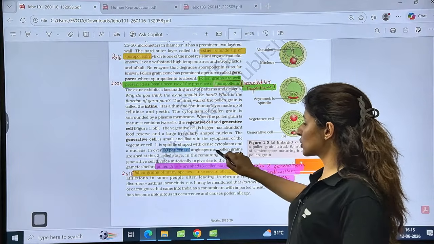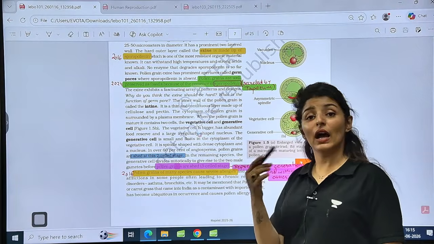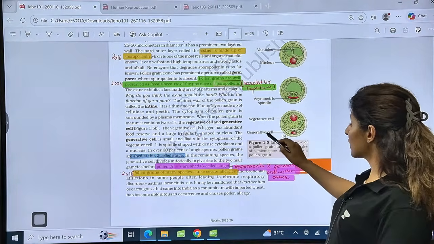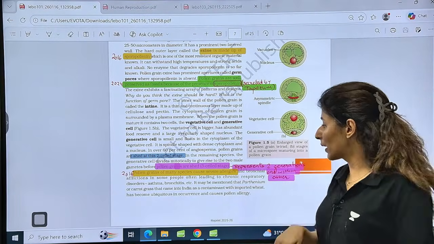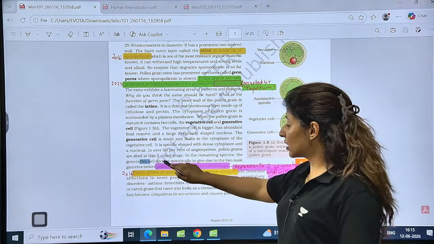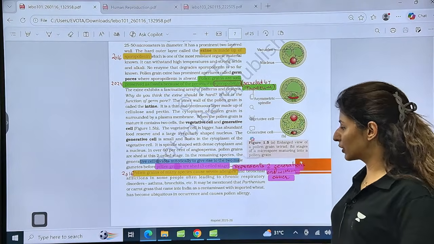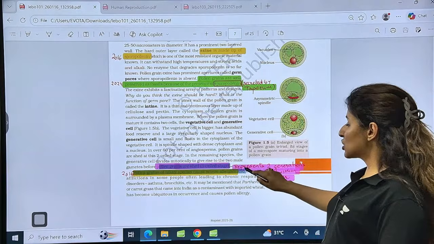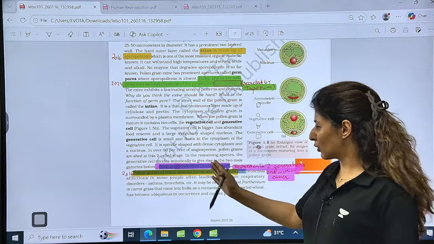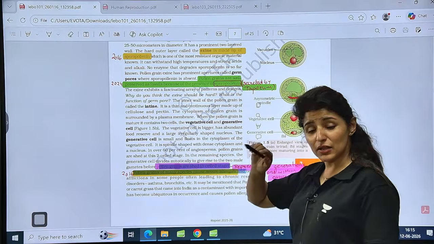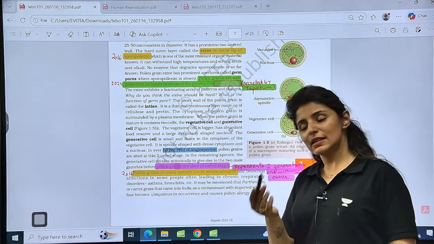See, in 60% of angiosperms, pollen grains are shed at the two cell stage. The remaining will undergo pollination after the generative cell has further divided by mitosis to form two male gametes, right? So the generative cell will divide mitotically to give rise to male gametes. The vegetative cell will not undergo further division. Pollen grains are shed at the three cell stage only in a few cases, in 40% of the pollens, while 60% of the angiosperms will be pollinated at the two cell stage.